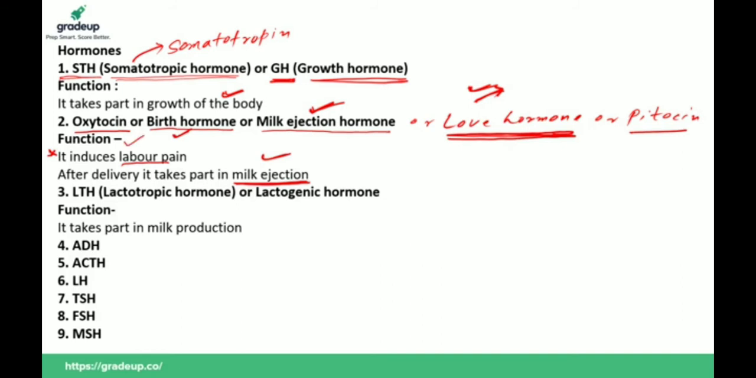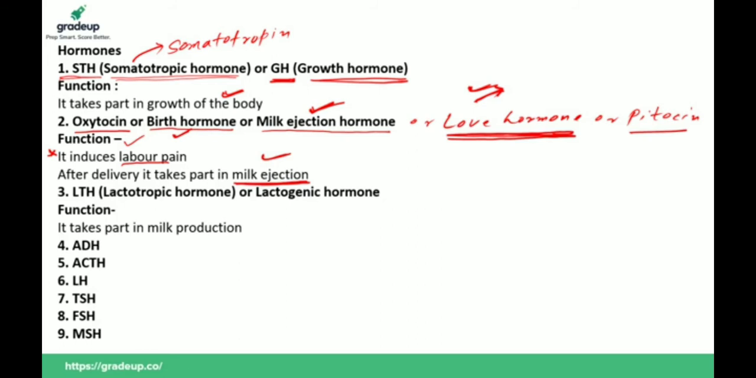This is very important. Pain produced during childbirth is called labor pain, prasav pida. Yes, it regulates uterine contraction. So it causes huge contraction in the uterus, which induces labor pain and promotes normal delivery.